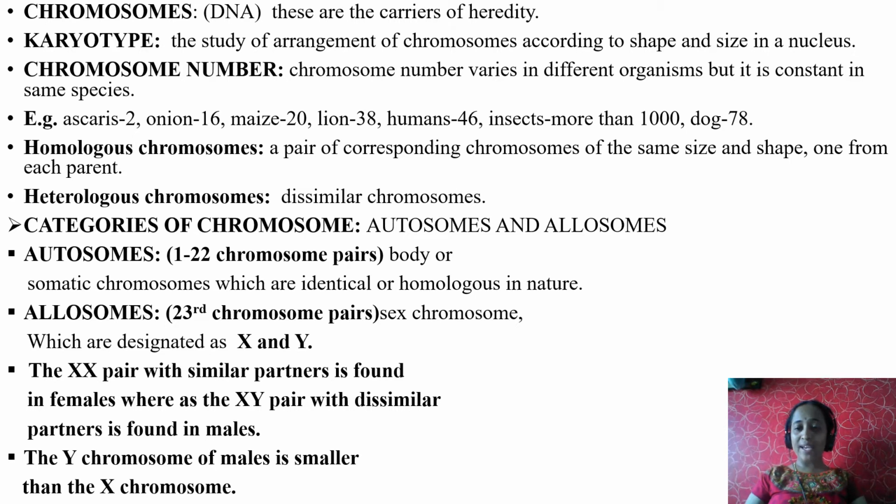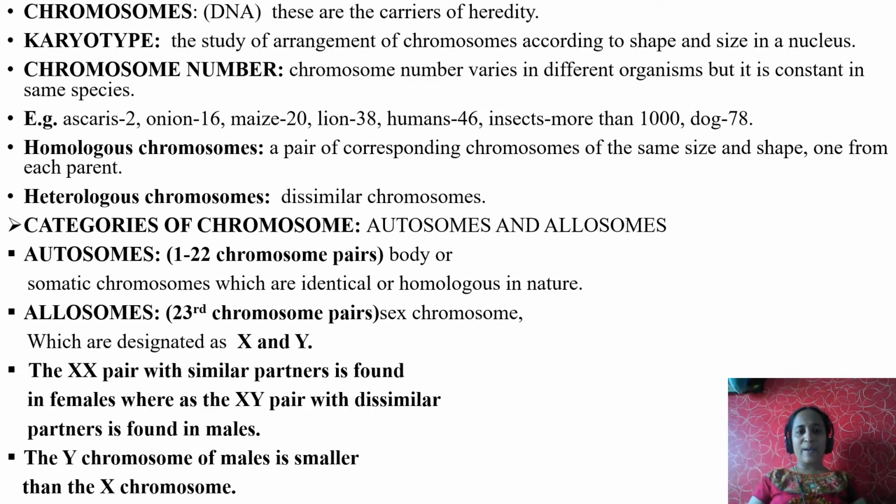22 pairs. Next, allosomes. The 23rd pair, the last pair of chromosomes, is nothing but allosomes. They are also called sex chromosomes, which are designated as X and Y. There is a pair, right? The 23rd pair has two chromosomes. One chromosome is X, another is Y in case of males. But in case of females, both chromosomes are XX.